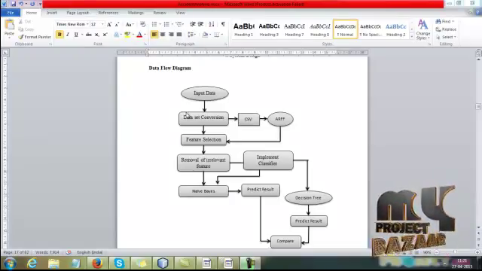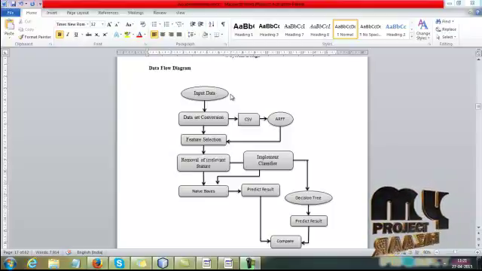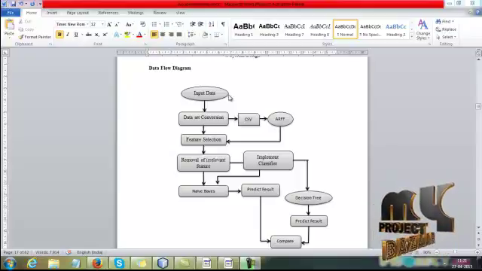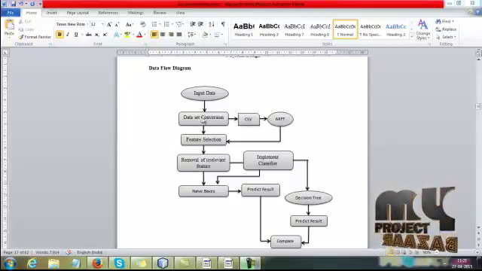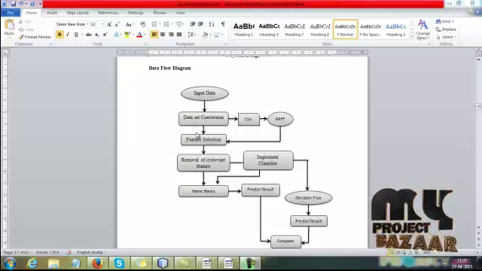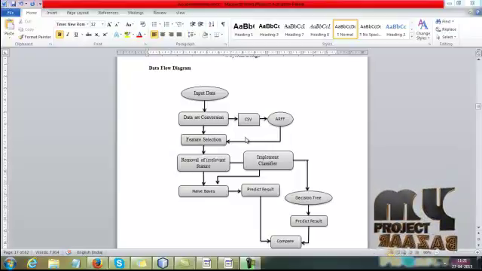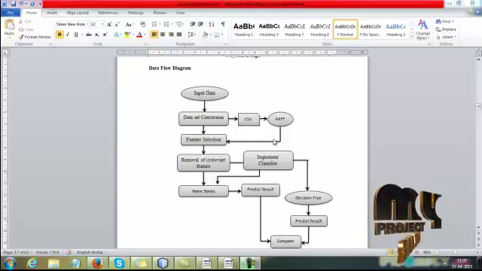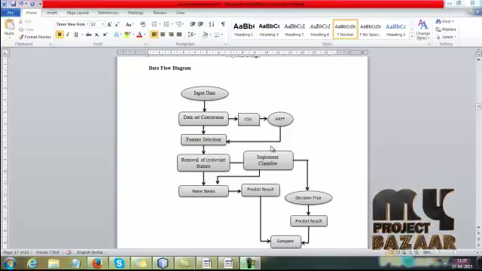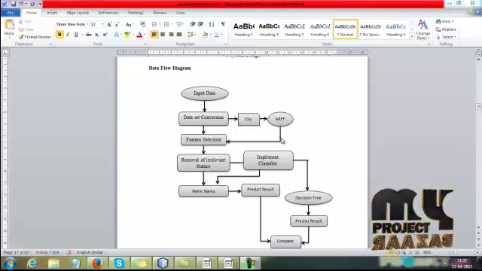Now let me discuss the data flow diagram of our process. First, our process is under the domain called data mining. So our input is a data set. First you have to select the input data. After you select the data set, you have to convert the data set into CSV. Our input file is CSV. After that, you have to convert that file into ARFF, that is called attribute relation file format.